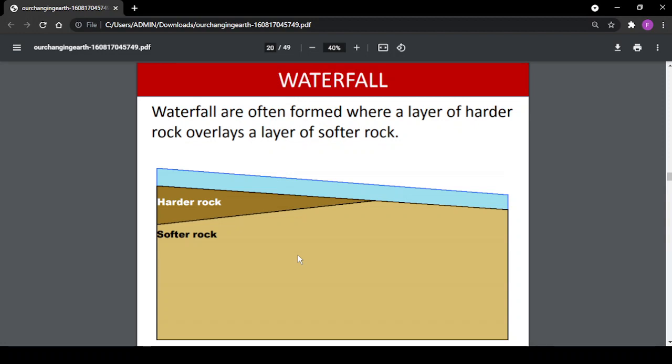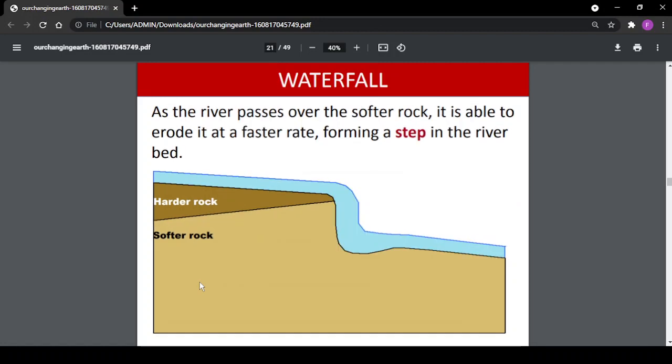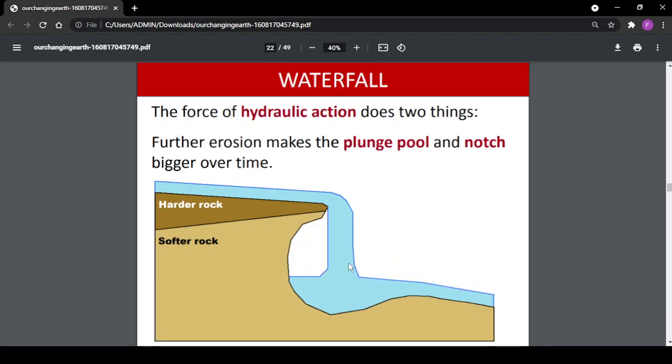Waterfall. Waterfalls are often formed where a layer of harder rock overlays a layer of softer rock. This is the harder rock, and here is the soft rock. As the river passes over the soft rock, it is able to erode it at a faster rate, forming a steep drop in the riverbed.